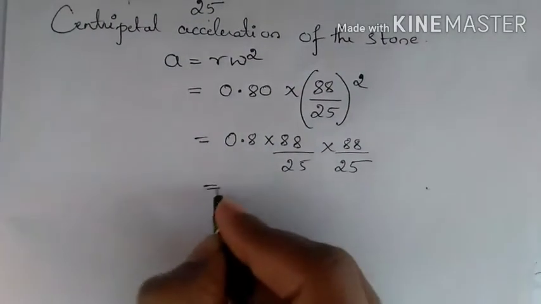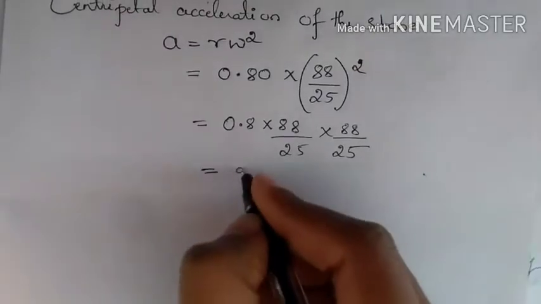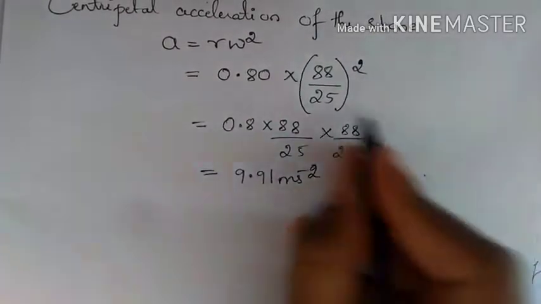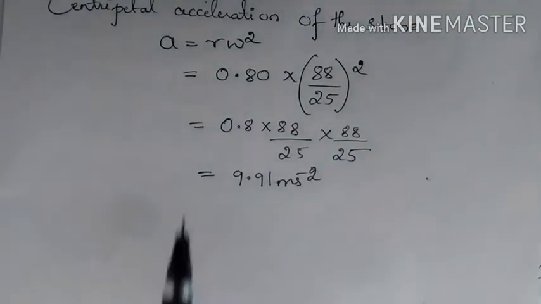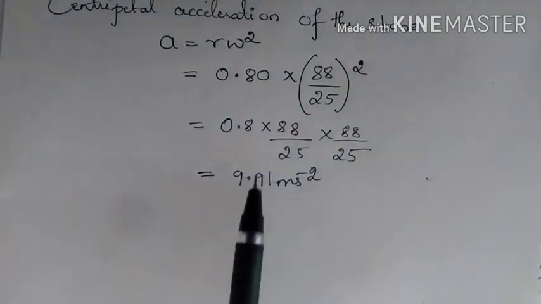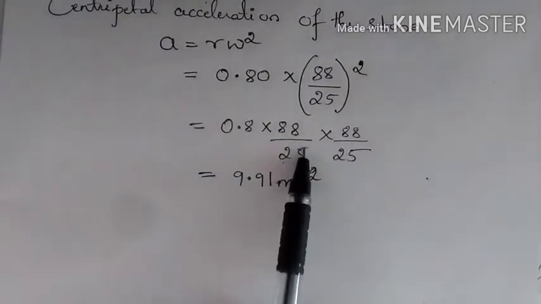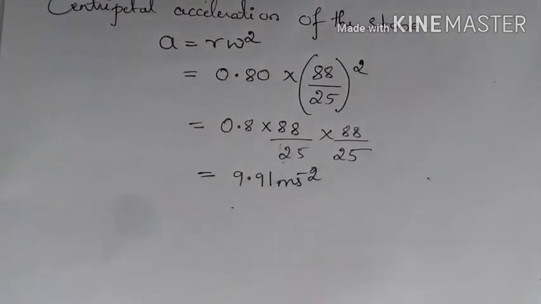So if you solve, then you get 9.91 meters per second square. Solve these mathematical forms. Don't just directly write the way in which I am writing. So take the calculator, solve and write the answer.